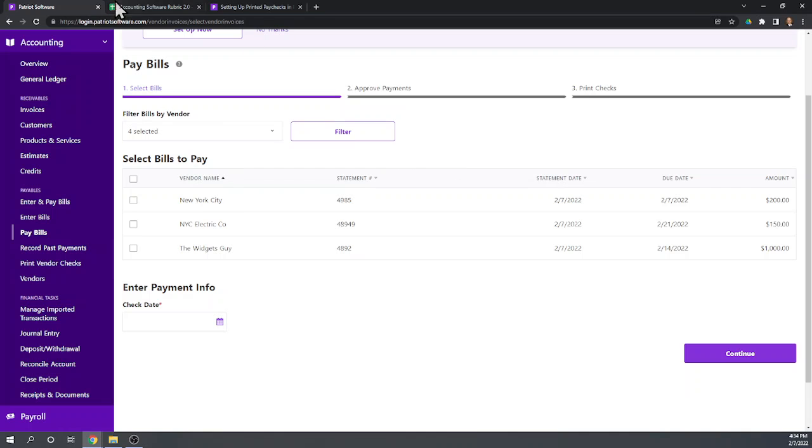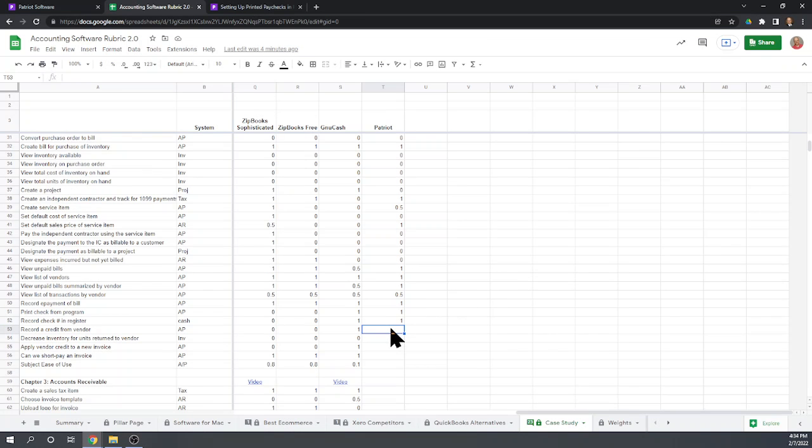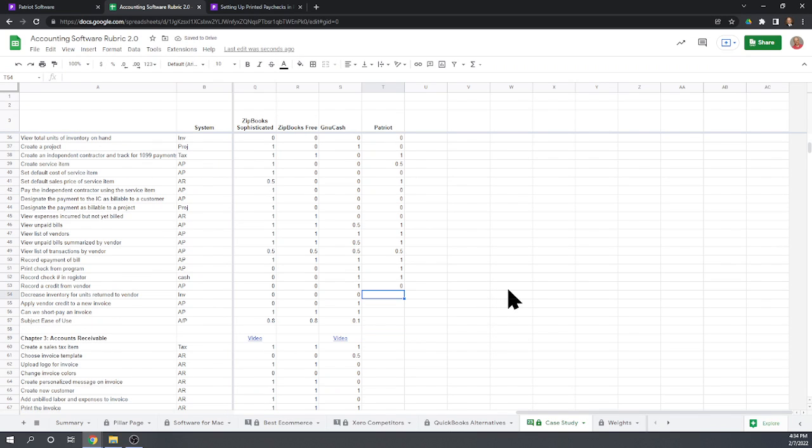Okay, so let's go ahead and finish scoring. Record a credit from a vendor, we cannot do that. Decrease inventory, no, we can't do anything with inventory. We can't do anything with credits. We cannot short pay or partial pay an invoice.